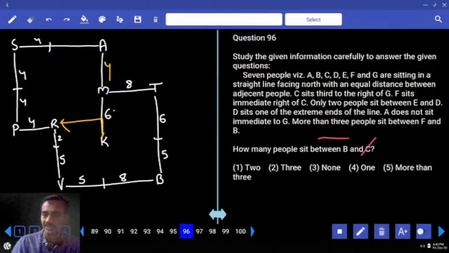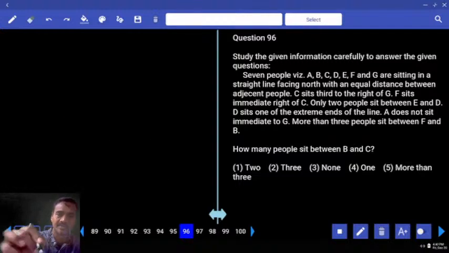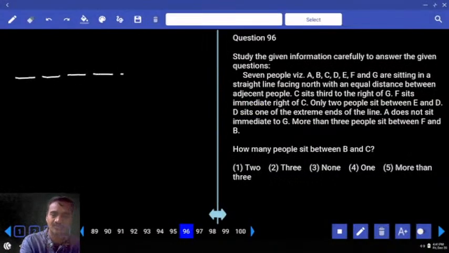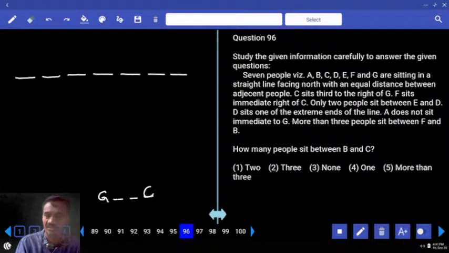96. Now in this 96, there are some 7 people. Questions 96 to 100, first or second priority? Definitely first priority. All the persons are facing north. Only 7: 1, 2, 3, 4, 5, 6, 7. Then, G sits third to the right of C. If G is here, 1, 2, 3, C is third to the right of G.